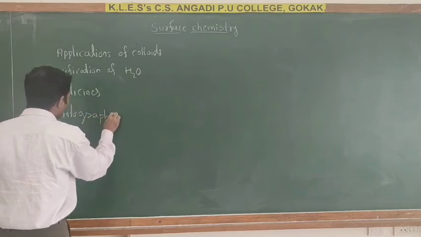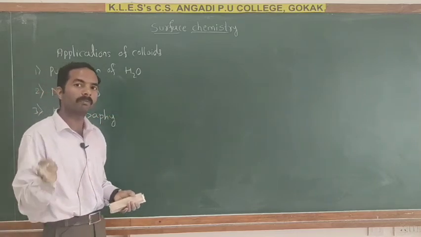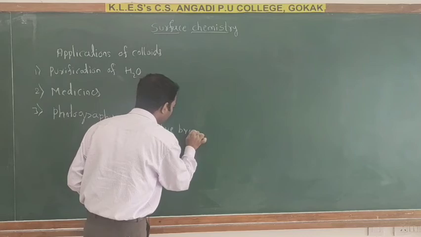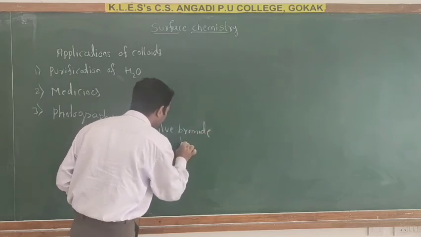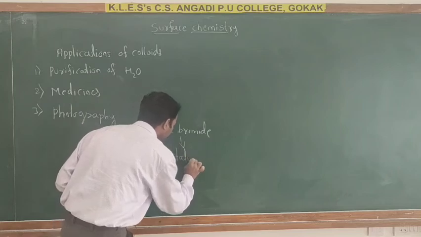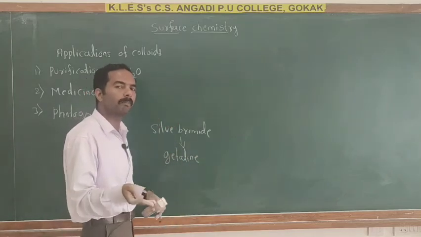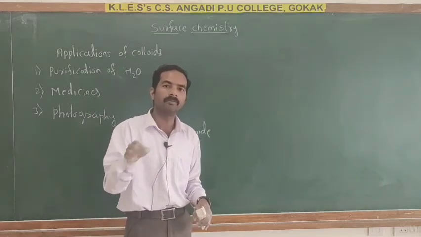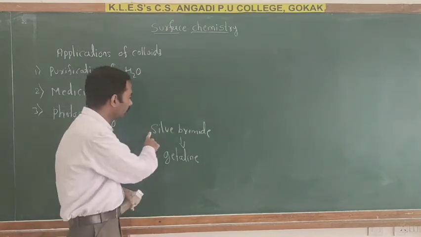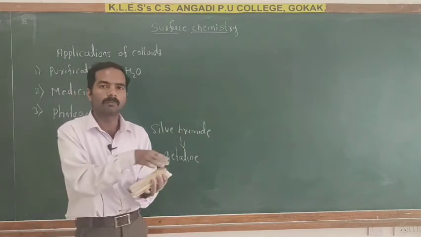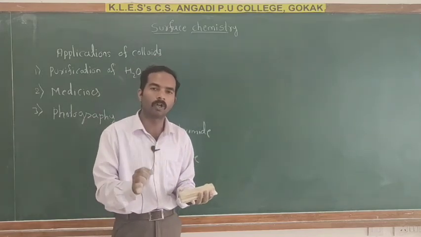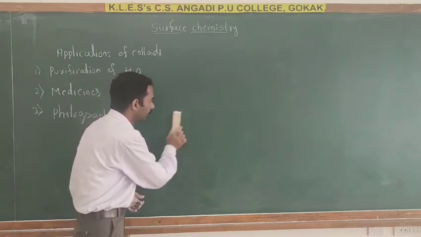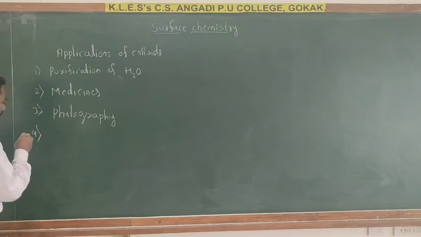So next, third one, in photography, the colloidal solution of silver bromide in gelatine is applied on a glass plate or paper to form sensitive plates in photography. So here the colloidal solution of silver bromide in gelatine is applied on a plate or paper to form sensitive photographic plate.